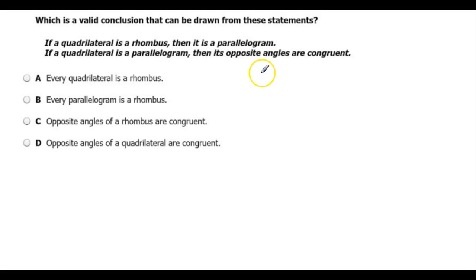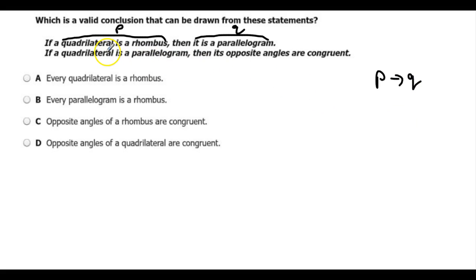When you're seeing these if-then statements, and we're talking about law of syllogism and law of detachment, make sure you're labeling your statements. So this is saying, if a quadrilateral is a rhombus, I'm going to label that P, then it is a parallelogram. That's Q. So far, logic-wise, I've got if P happens, then Q must happen.